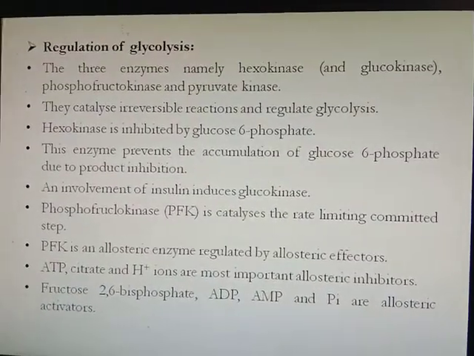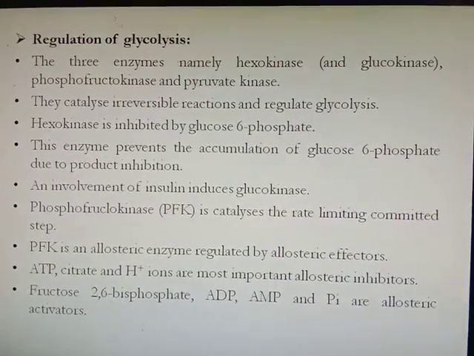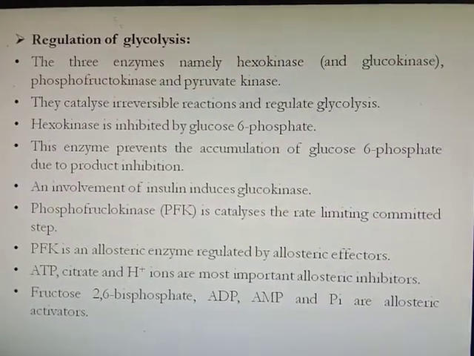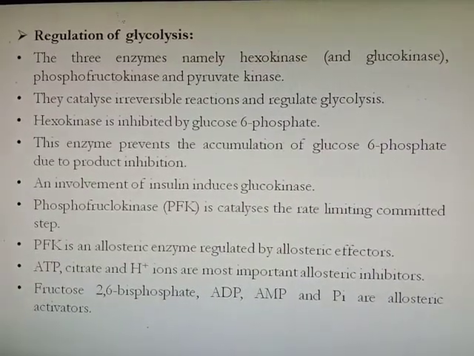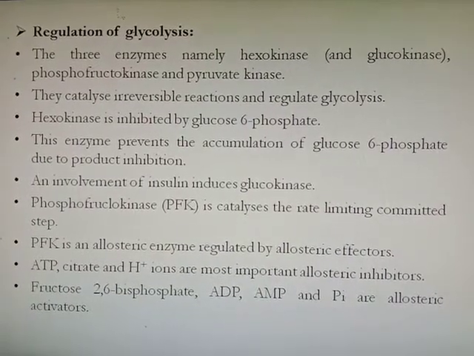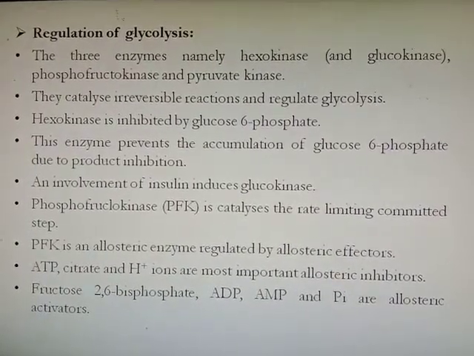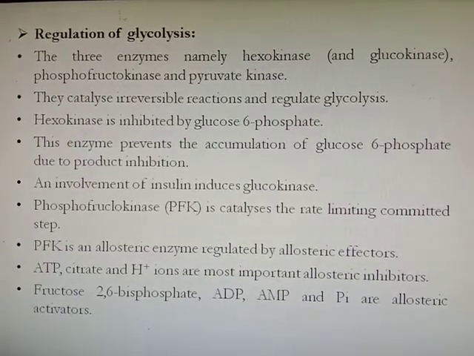Then regulation of glycolysis. How is glycolysis controlled? The 3 enzymes, namely hexokinase or glucokinase, phosphofructokinase and pyruvate kinase, catalyze the irreversible reactions and regulate the glycolysis pathway. Hexokinase is inhibited by glucose 6-phosphate.